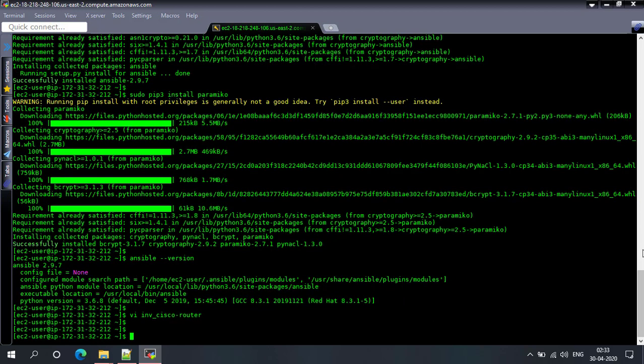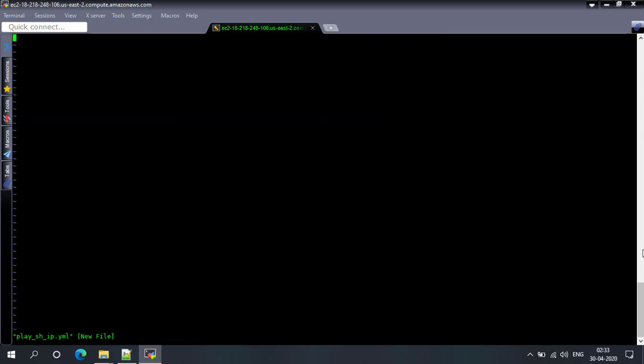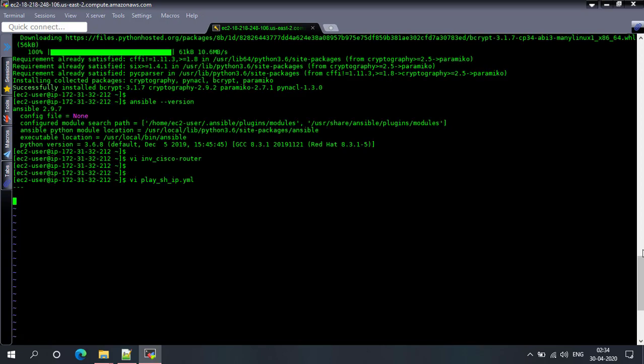Now let's start creating our playbook. As the first playbook, let's try to read the IP configuration of Cisco devices. We will create a playbook to read the show ip interface brief output. All YAML files start with 3 dashes, and YAML is the language used to create playbooks. I have added 3 dashes, and now I'll define